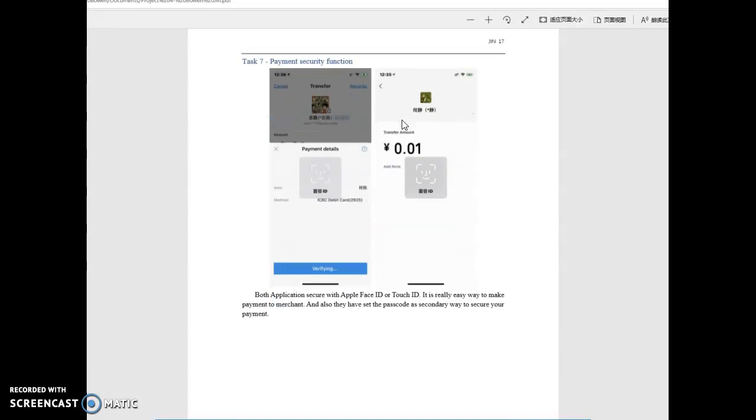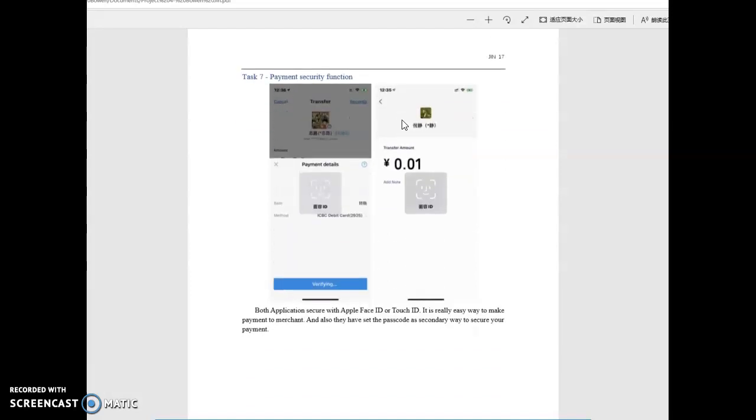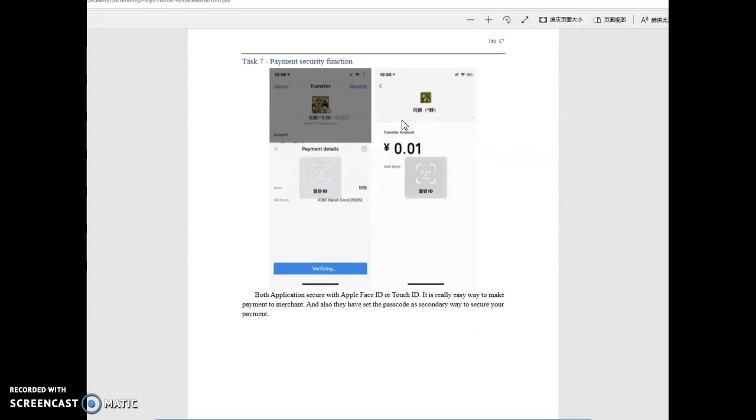Task 4 is to test the payment security function. You can see both payment functions are secured with the Apple Face ID or Touch ID functions. It's really easy to make payments to merchants, and also it's really secure with Apple.